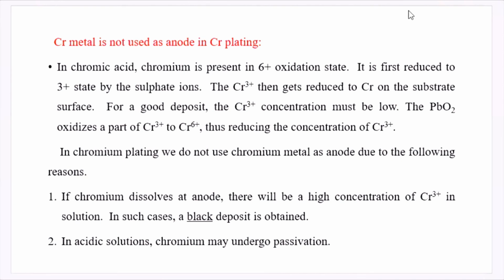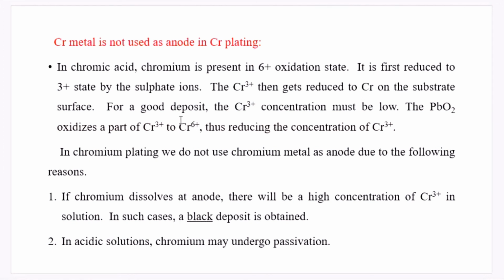Chromium metal is not used as anode in chromium plating. So instead of chromium anode, we are using lead tin or lead antimony coated with lead dioxide as anode in chromium plating. The reason is, in chromic acid, chromium is present in 6 plus oxidation state and it is reduced to 3 plus oxidation state by the sulfate ions. And this chromium, which is in 3 plus oxidation state, takes the 3 electrons and reduces to chromium atom on the surface of the object.